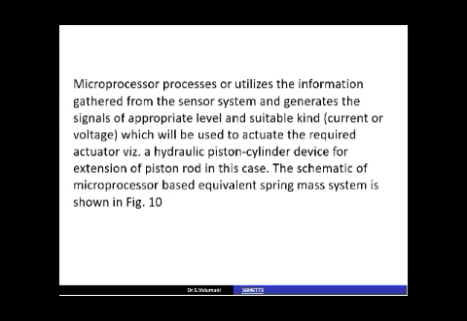An example is a microprocessor based spring mass system. This is a hydraulic piston cylinder system. We have to measure the vibration of the microprocessor based spring mass system. Here, a piezoelectric device or strain gauge is used, which converts the vibration into a corresponding voltage, and it is amplified in the signal conditioning devices.